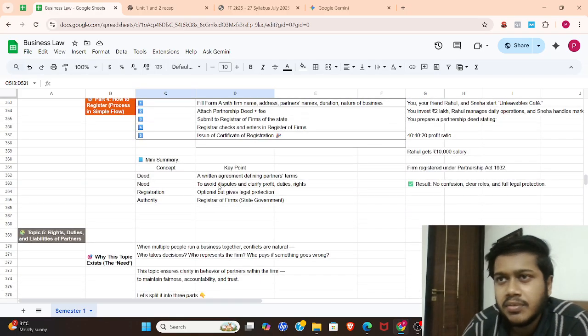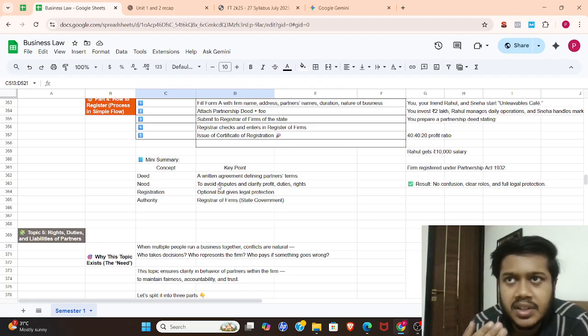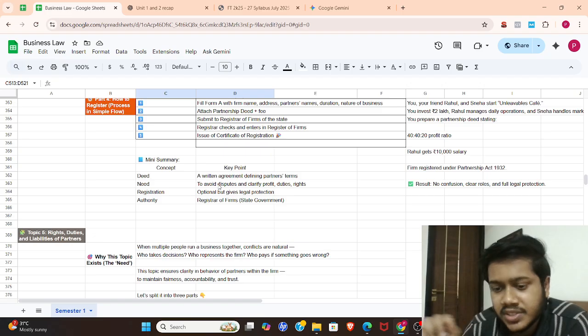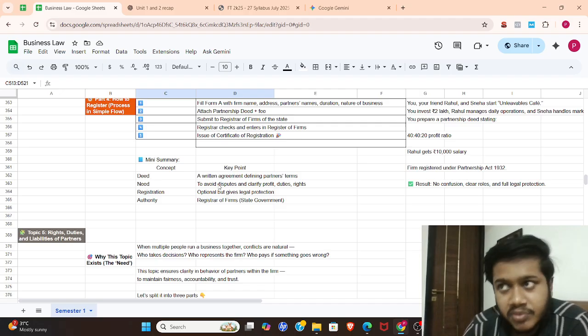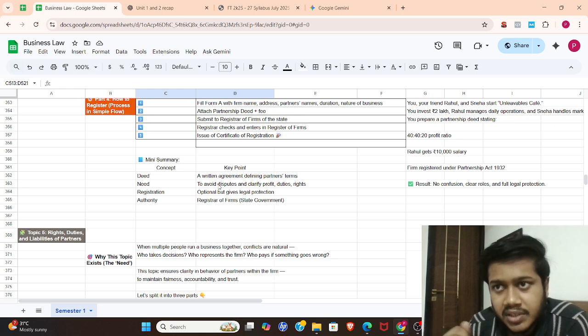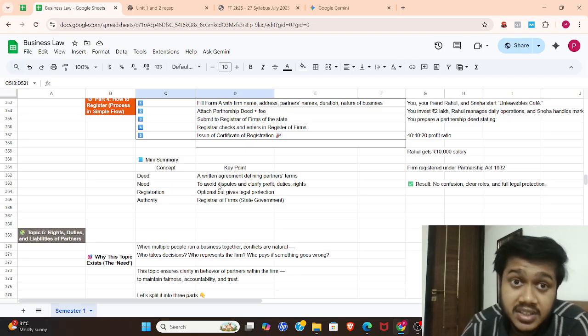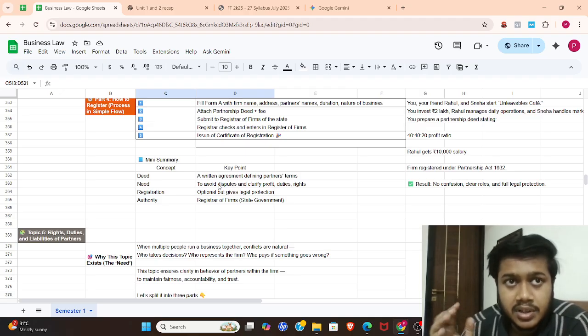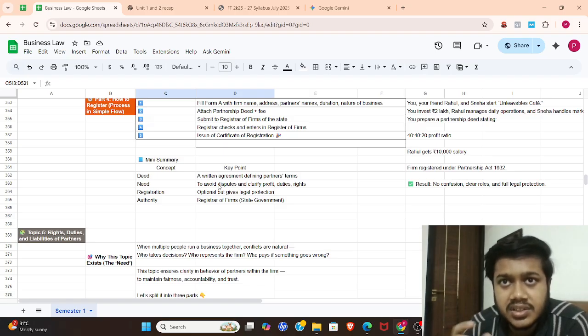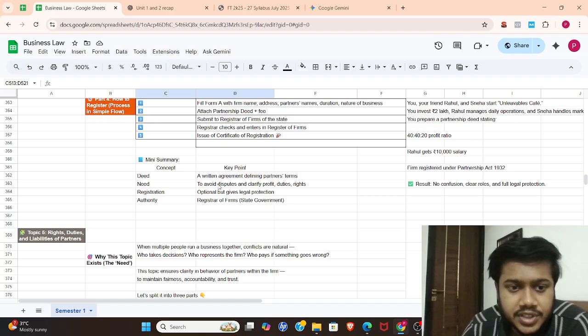We understood the process. First, we get Form A, and we fill it in with the business name, nature of business, the duration, the purpose, the objective, or something that we submit. We attach that form with the partnership deed that we have and with the fees. Then we submit it to the registrar of the state, and the registrar will add our firm's name and information to the register of firms. After that, the registrar issues a certificate, called the certificate of registration.